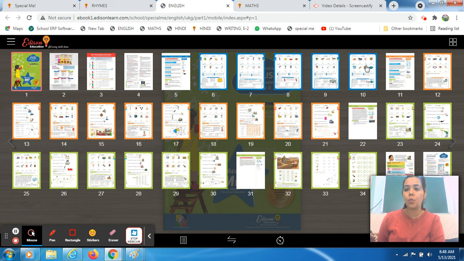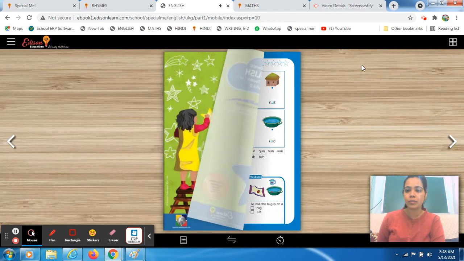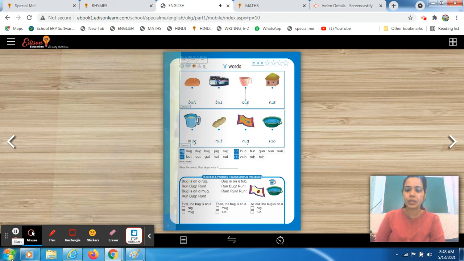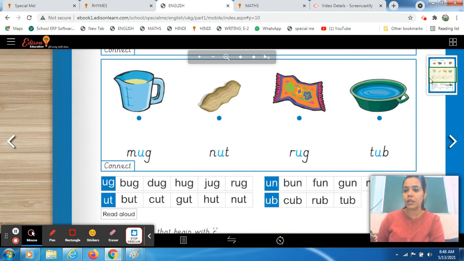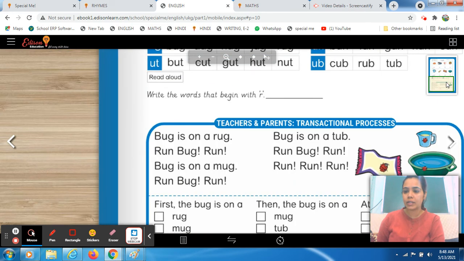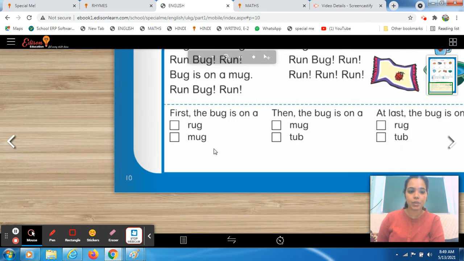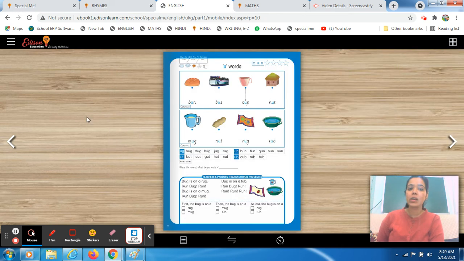Come to page number 10 of your book. Students, this is page number 10 from your book. If you want to cross-check it, you have to look down and see the number mentioned below. This is your page 10. Okay, so I'm going to introduce you to this worksheet today. As you know, our previous worksheets are similar to it. The format is similar.